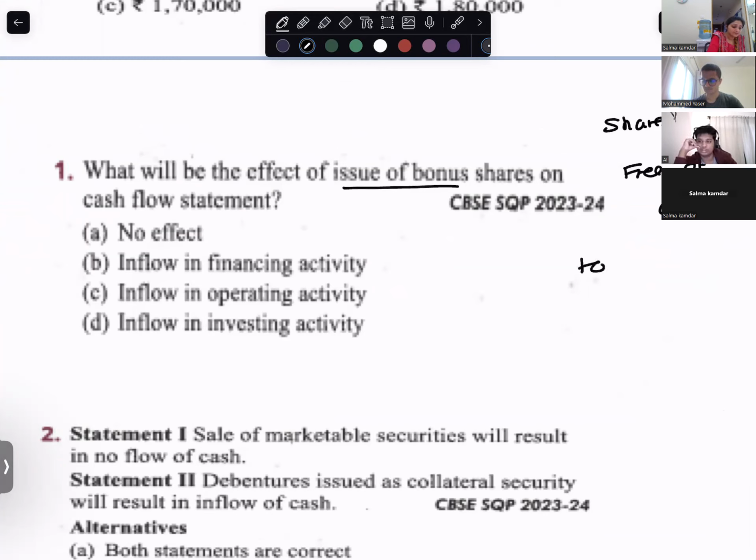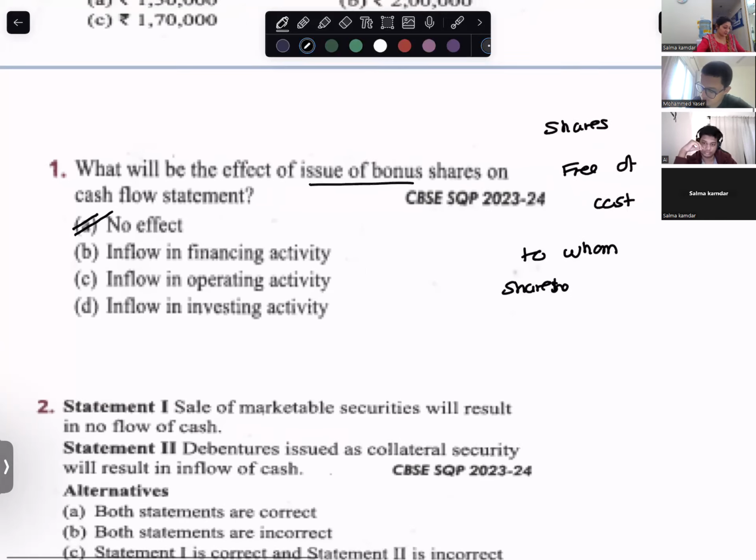To whom? To the investor, the shareholders. So free to give. Does money come in or go out? Nothing happens. No money coming in, no money going out. So what is the effect of issue of bonus shares? No effect. Come on, go to the next one.